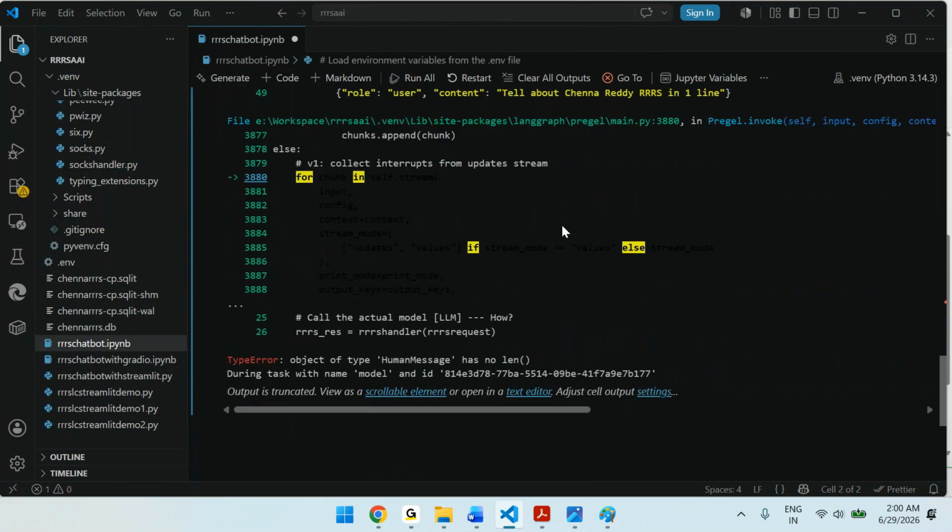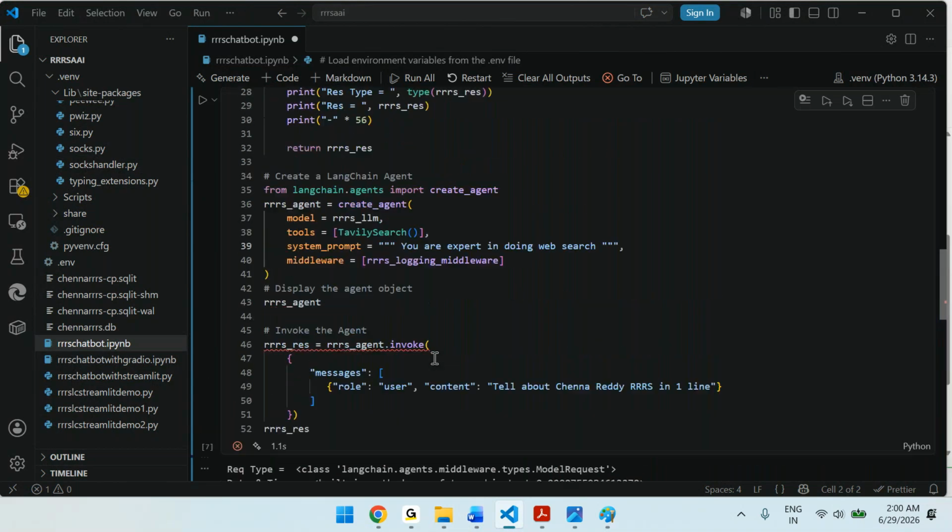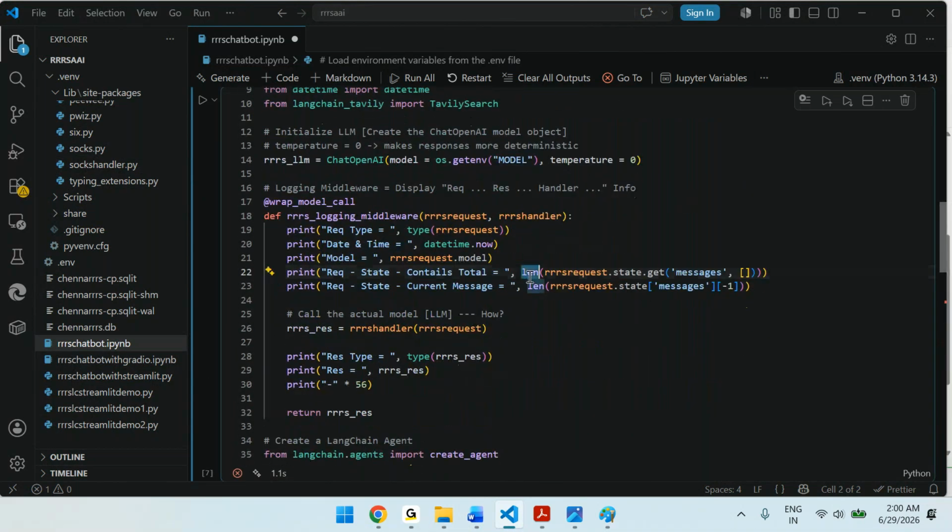Human message has no length. So we are using a function called len. Where did we use it? Here. It is telling us it does not have a length.